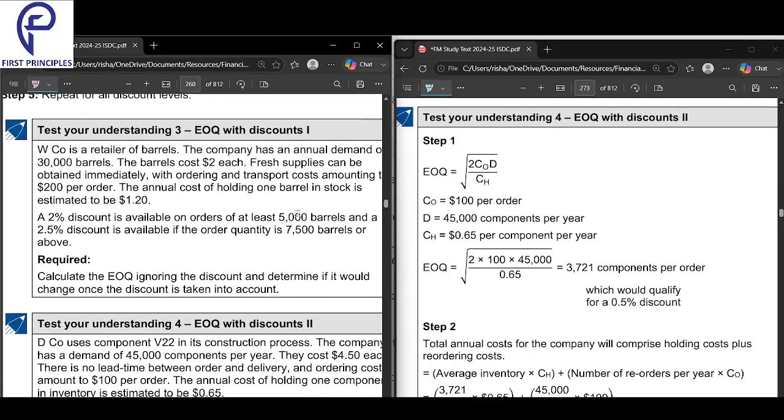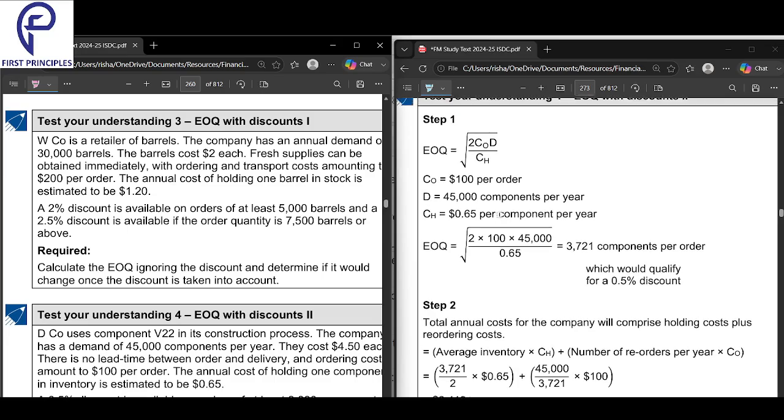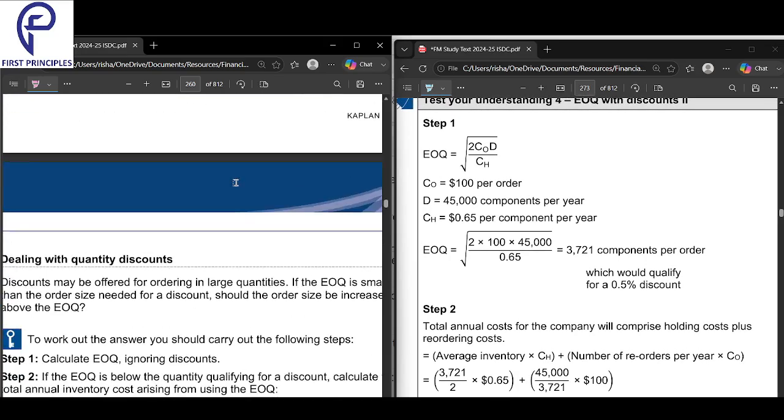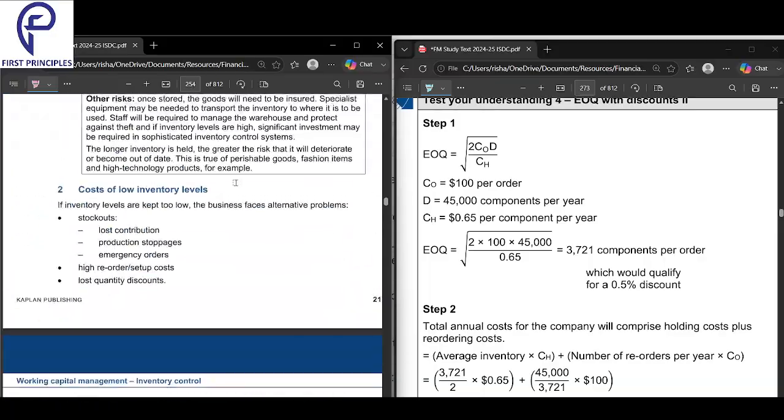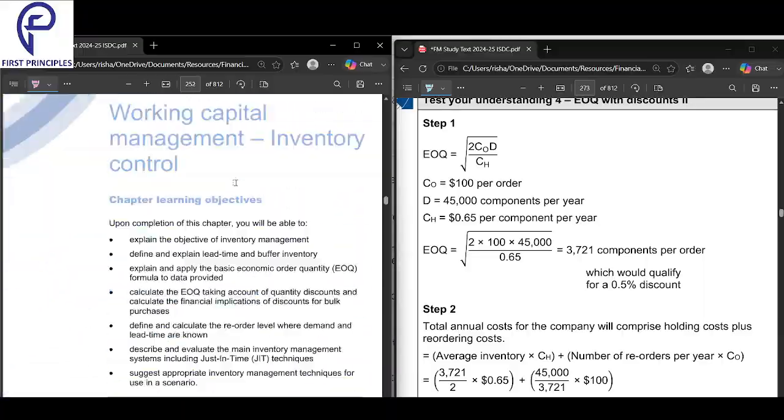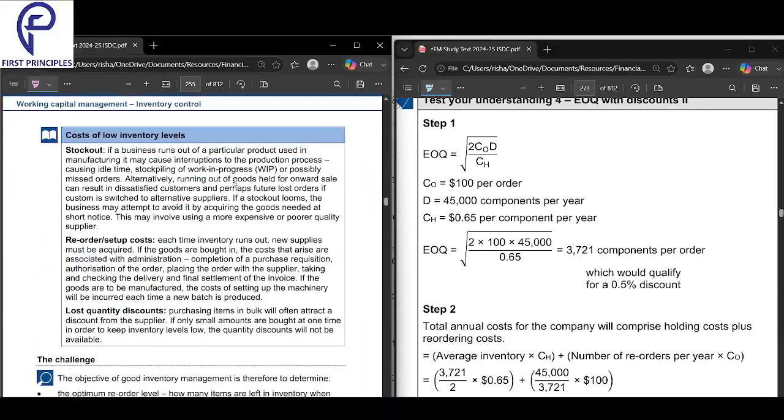Okay, so there's a calculation for dealing with discounts. Let's look into that. Before we get into the calculation, let's look into the remaining part of the chapters first, and then we'll go about this. Dealing with discounts, we'll look at in the last part.